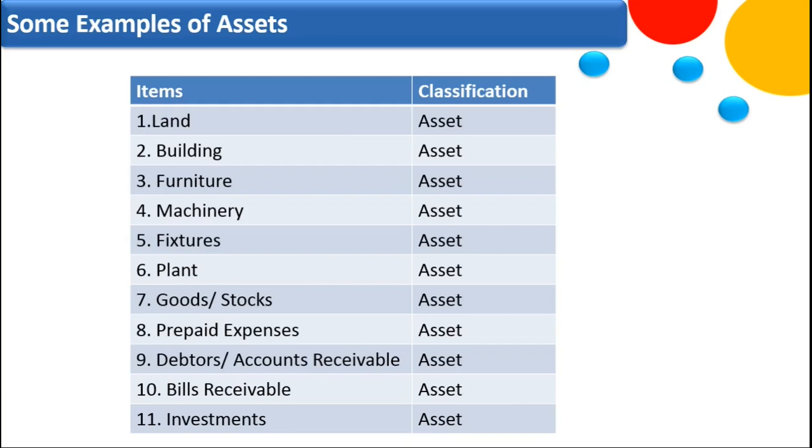Goods or stocks are items which a business acquires for further processing or for resale during the same year. For example, cotton is a good for a textile manufacturing unit, or copper is a good for a business unit producing wires and cables. All items mentioned here are explained in detail under the videos of basic accounting terms. I will request you to watch those videos if not seen already.